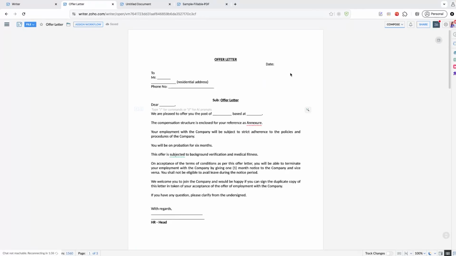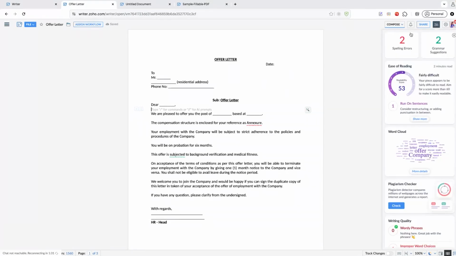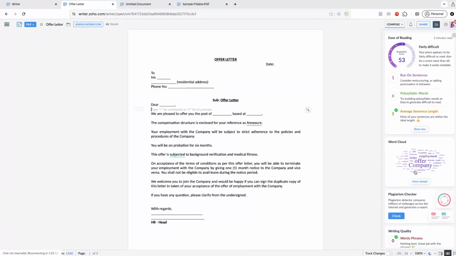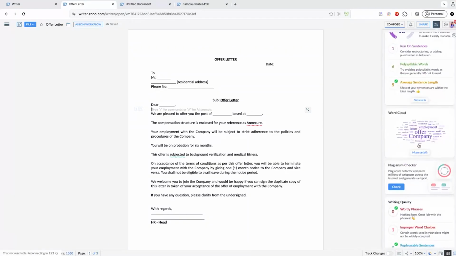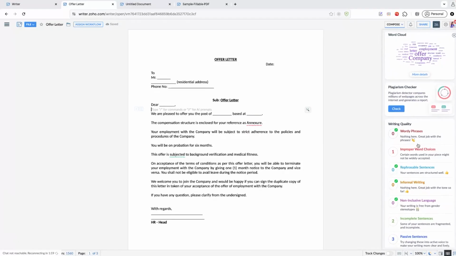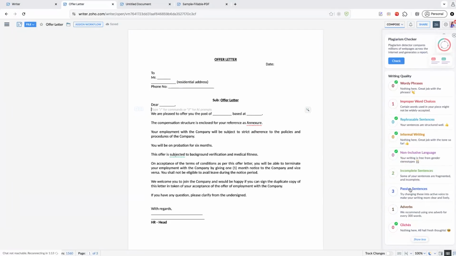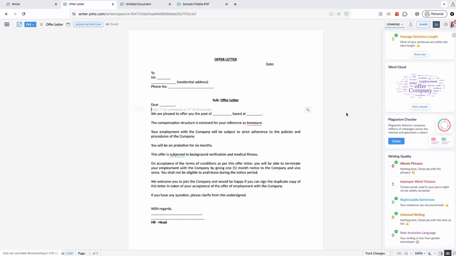All right, and from there, you also have a Zia button on the top right. If you click on Zia, you can see the spelling errors, the grammar suggestions, and the ease of reading as well. You can see the readability score of the document and the reason for the score as well. Additionally, we also provide a plagiarism checker, word cloud, and the main question would be, does it have a grammar checker? You have the writing quality along with the grammar, available right here. You can make changes based on the suggestions that are available here.